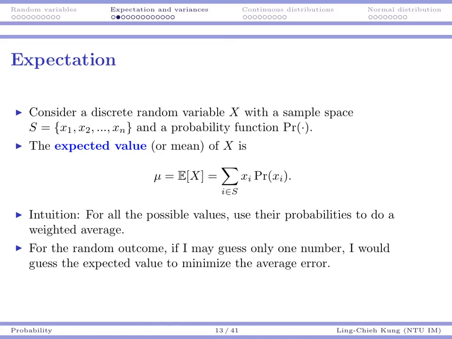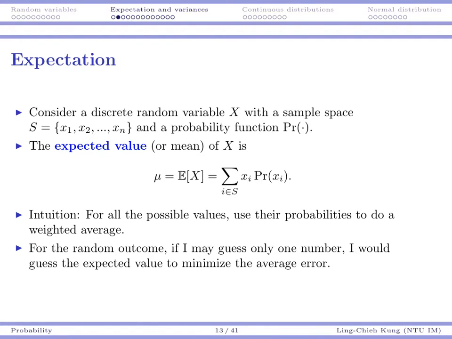So I'm going to weight those possible outcomes so that for the values with a higher probability, I'm going to give it a higher weight. So if I may only guess one number, I would guess the expected value, and that's because the expected value can minimize the average error, roughly speaking.